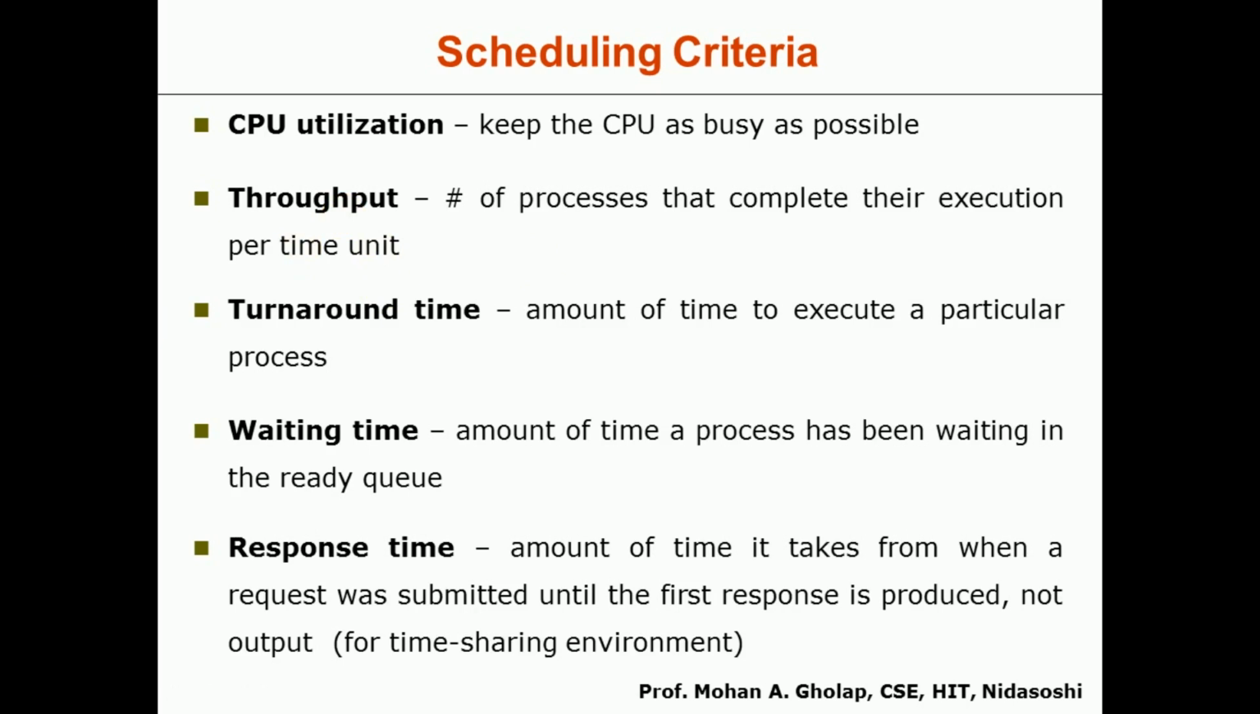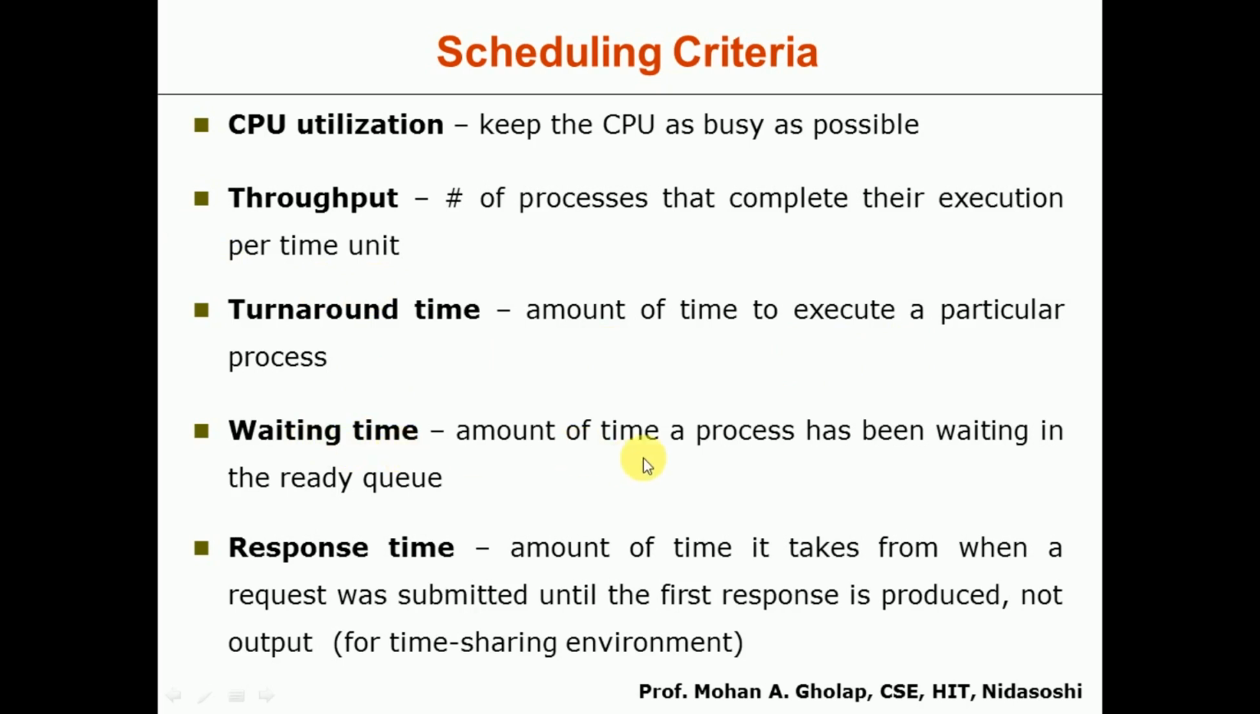Again, in order to increase the throughput, you have to select more processes from the ready queue. The third one is turnaround time. Turnaround time is the amount of time to execute a particular process. This is also called the burst time. Every process will have a burst time that indicates how much time is required to complete its execution.